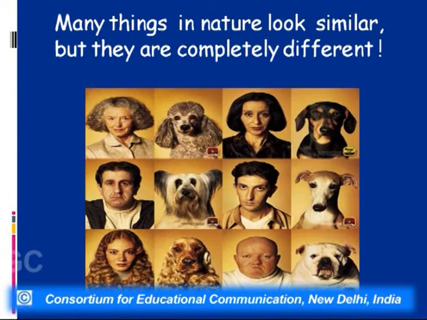If we look into this slide, what it shows is that many things in nature look similar, but they are completely different. Here we have two species. What we find is that they have similarity in hairs, eyes, expression, balding of hair, yet since they belong to two different species, their properties are entirely different. So we can say that they dance differently to the same music.